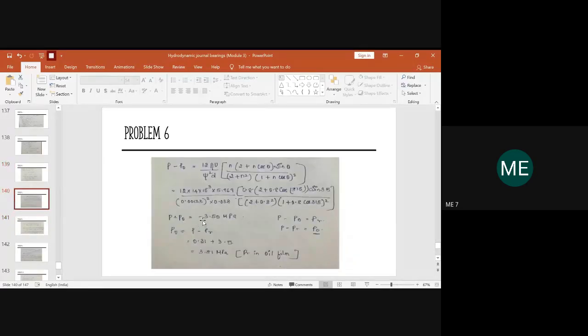Substitute and see whether you get P minus P naught is equal to minus 3.50 megapascal. Do the calculations fast and let me know.